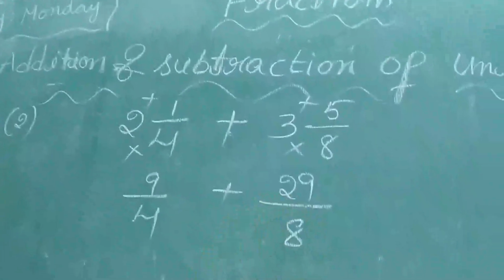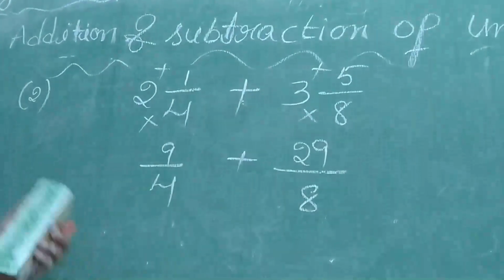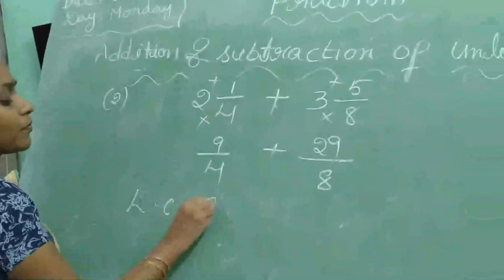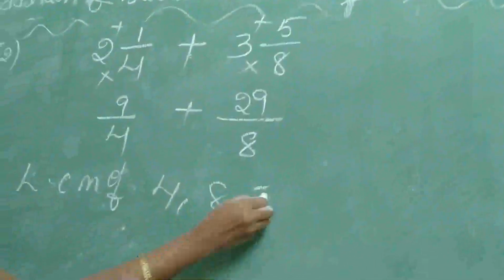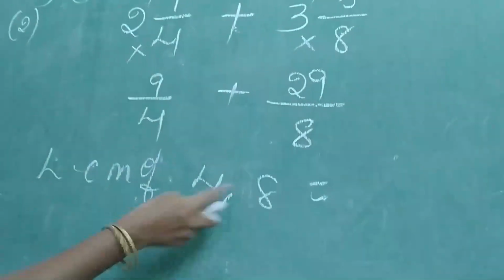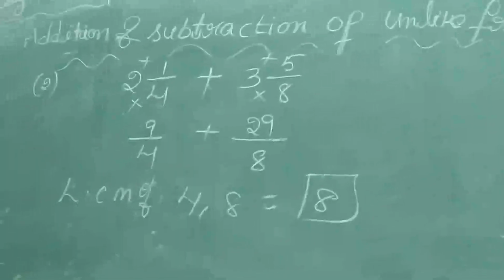29 by 8. So again, once you observe, your denominators are not same. If the denominators are not same, what do we find now? LCM we have to find. So LCM of 4 comma 8. Without doing LCM, what is the LCM? 8, because 4 is a factor of 8. So that's why we can easily say that 8 is the LCM.